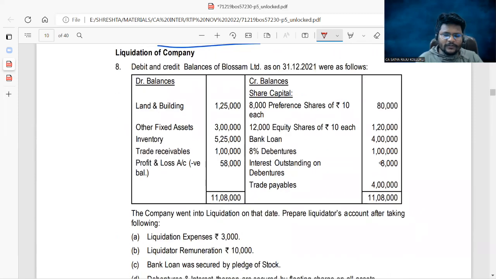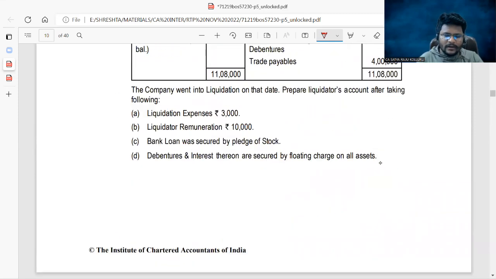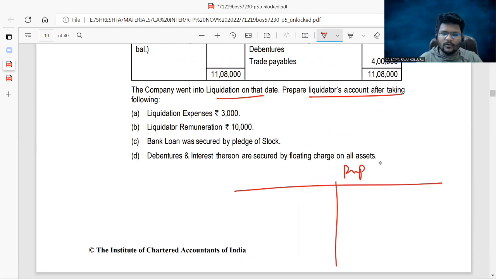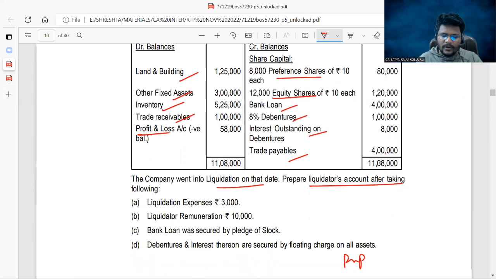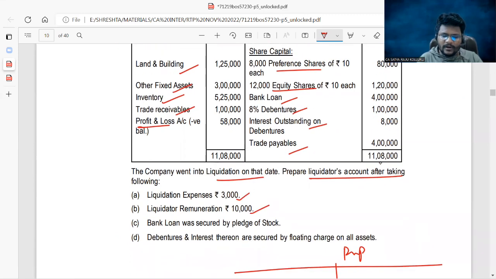Next, coming to liquidation of company, guys, what is required. Company went into liquidation, so prepare the liquidator's statement of account, which is a simple R&P account, right? Liquidator's final statement of account is a simple R&P account. Now land and building is there, other fixed assets, inventory, trade receivables, P&L account. Credit balances: share capital, preference shares, equity shares, bank loan, 8% debentures, interest outstanding on debentures, and trade payables. Liquidation expenses 3,000, liquidator remuneration 10,000.